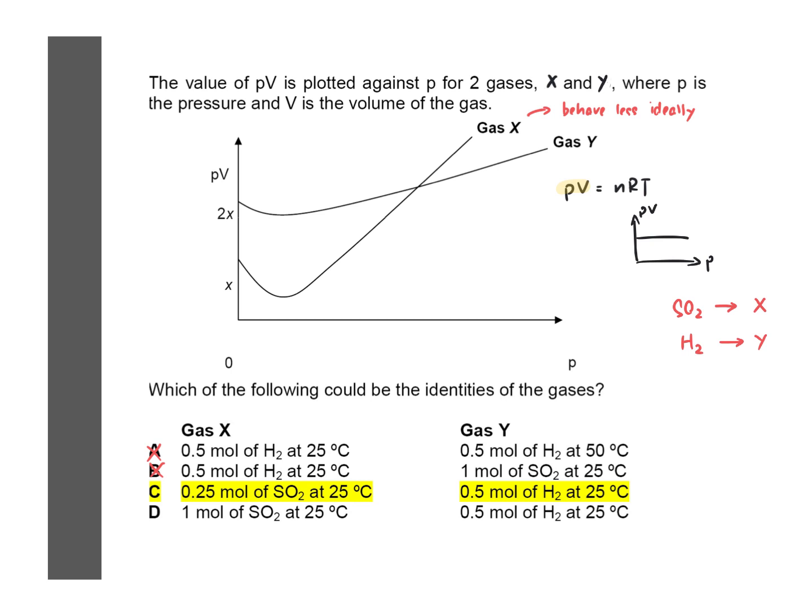Next, how do we know whether C or D is the correct answer? You notice that the initial Y value is different. Given that PV = nRT, the initial Y value of gas Y is 2 times that of gas X. That means that the number of moles of gas Y must be 2 times the number of moles of gas X. So if you compare the number of moles, that would tell us that the correct answer is C.